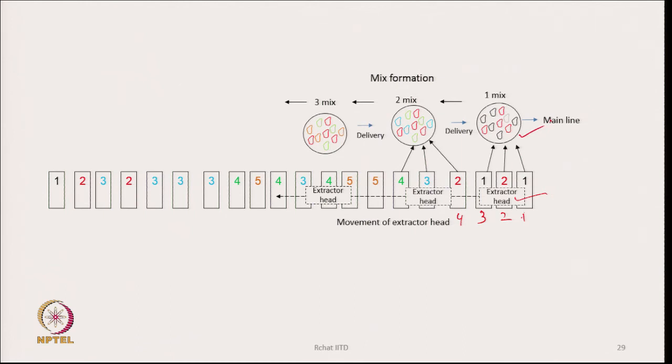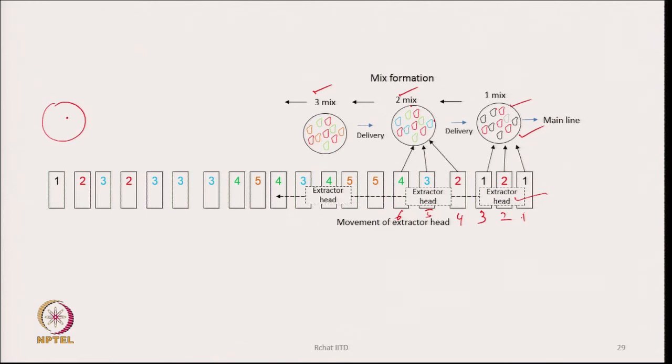This is the first mix, it moves on, then it plucks material from bales 4, 5, 6, and this also produces another mix. This is how each mix is shown by a circle, and the tufts within them are also shown. These mixes are produced one after the other, first mix, second mix, third mix, like that, until it reaches this stage, where it will produce the last mix.